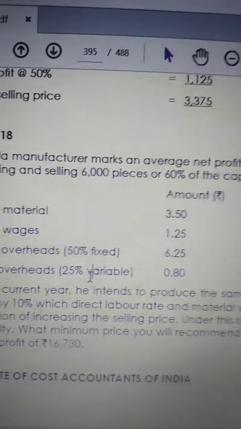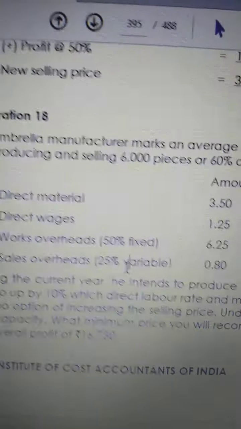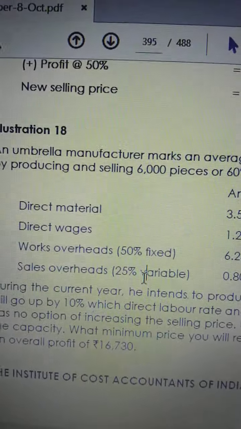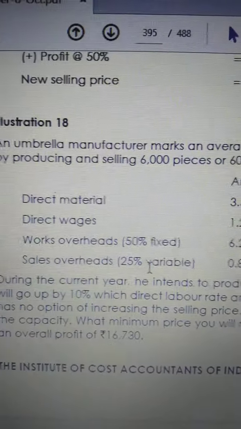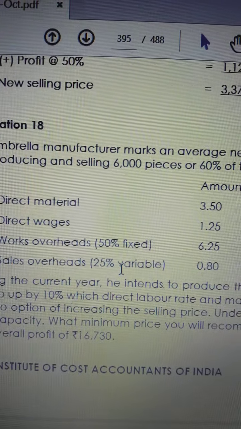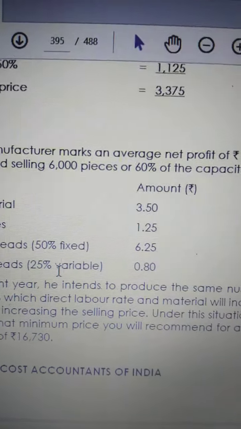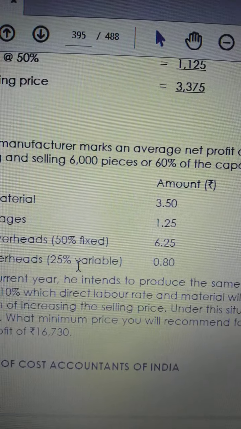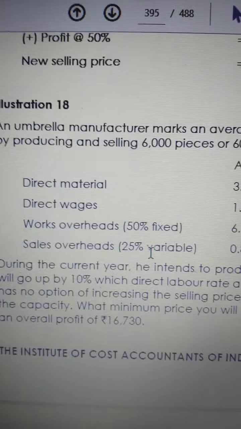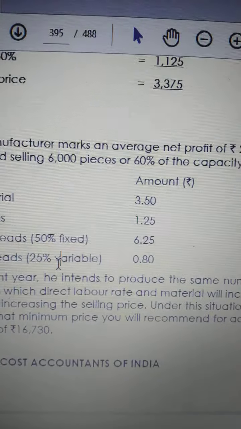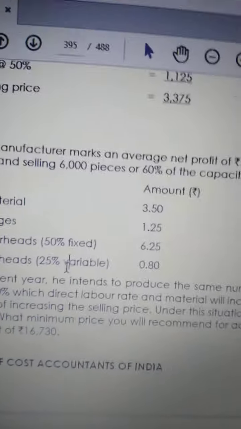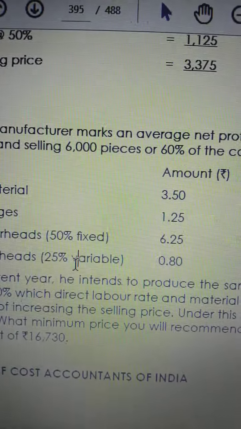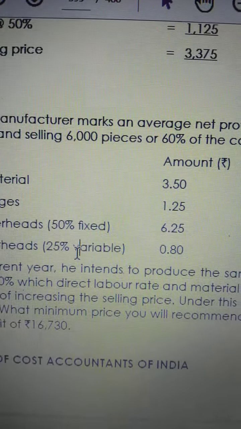Direct material 3.5, direct wages 1.25, work overheads 6.25, out of which 50% is fixed, sales overheads 0.8, out of which 25% is variable cost.